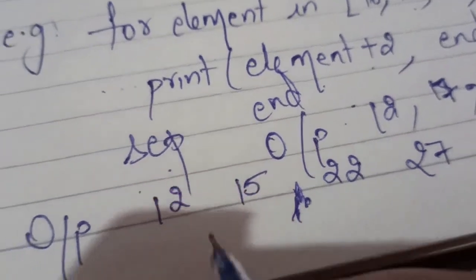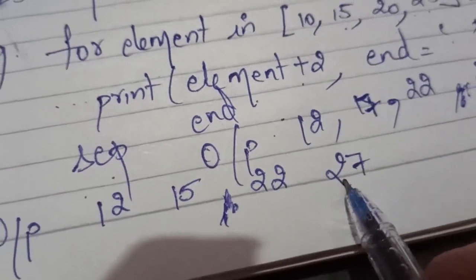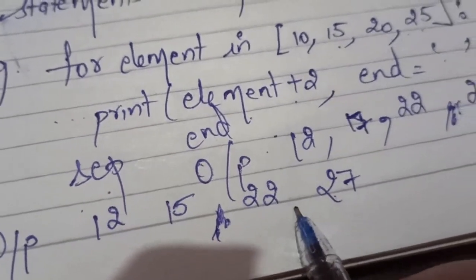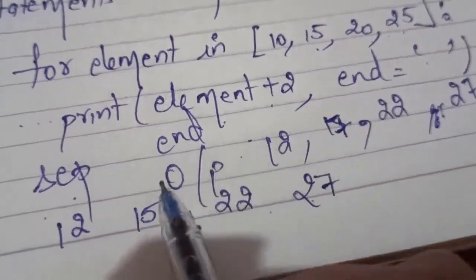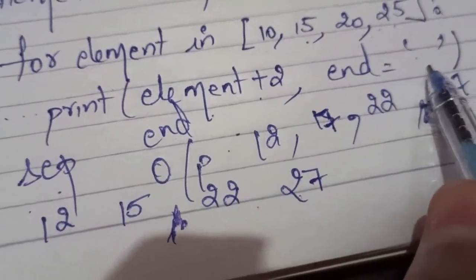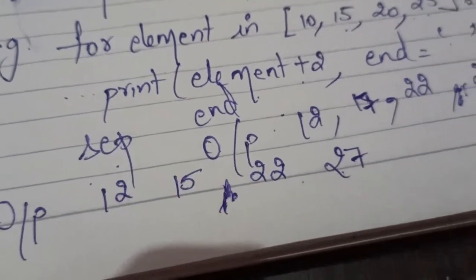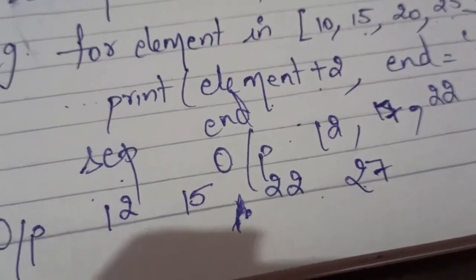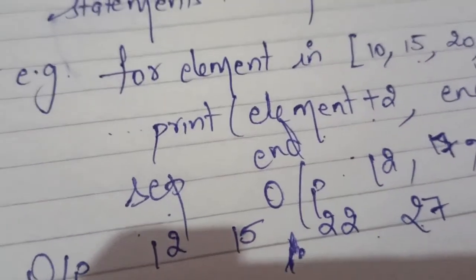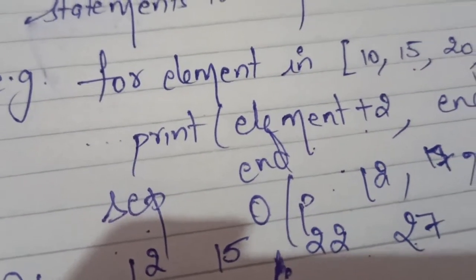This is the output I am getting: 12, 17, 22, 27. No comma comes in between. Why? Because in end, after the value, as I have taken in end, the space is there. No comma, nothing I mentioned, so it automatically takes a space. Clear? So now let's check this output on the Python shell also.